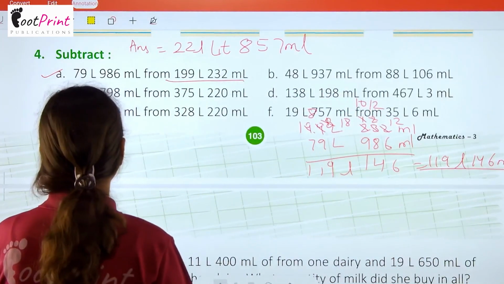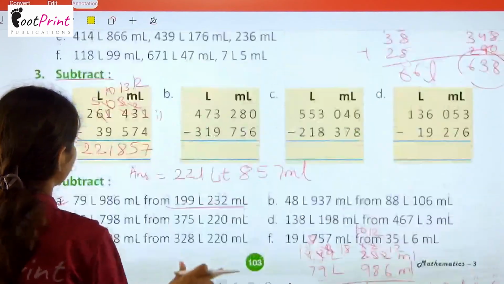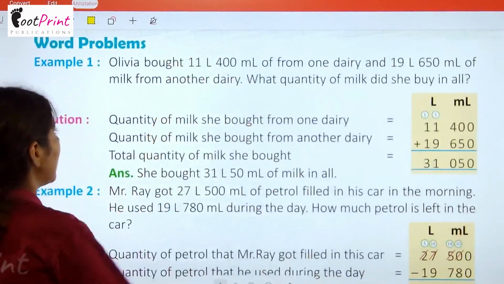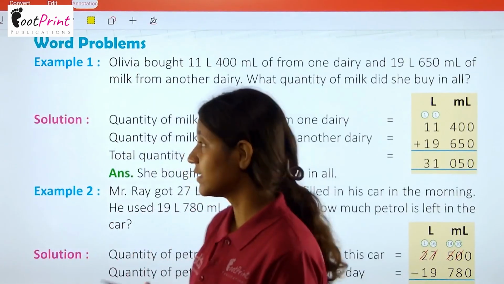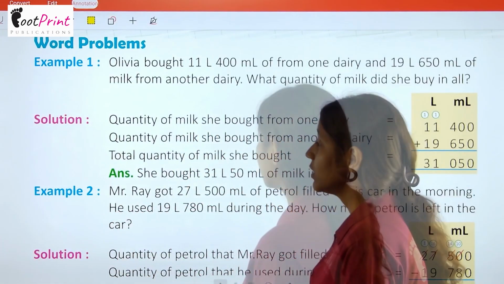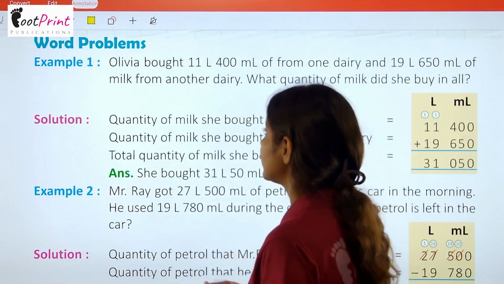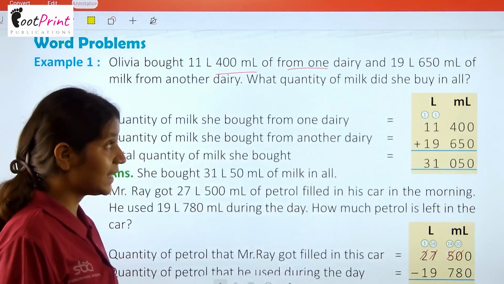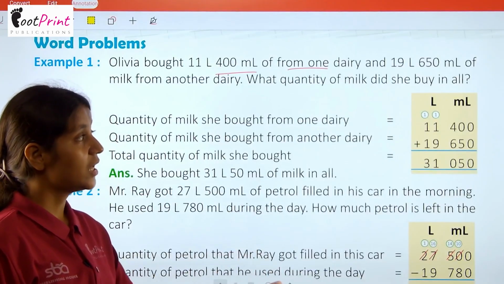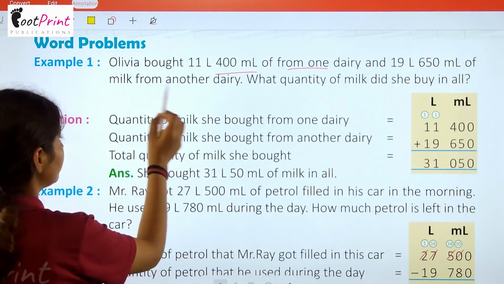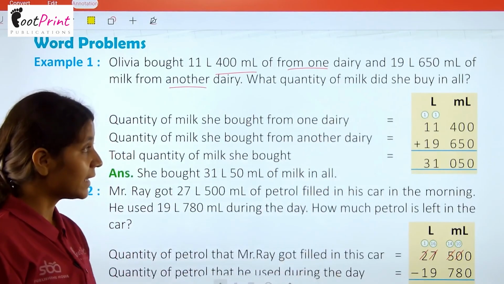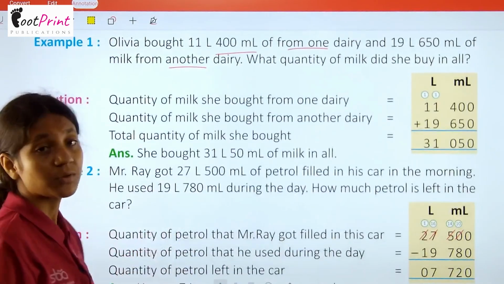Okay. So this is how you will get the answer by calculating them. Now we have the word problems of the same concept. Example number 1. Olivia bought 11 liter 400 ml of milk from one dairy and 19 liter 650 milliliter of milk from another dairy. What quantity of milk did she buy in all? So, what do we have to do here?